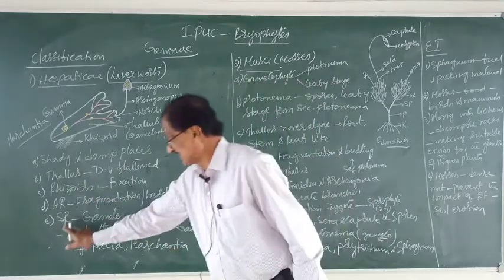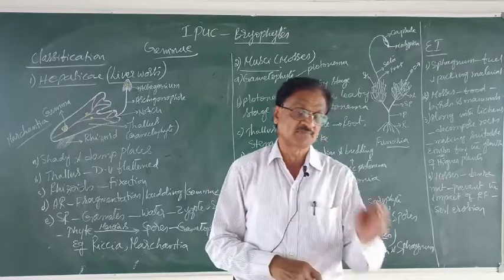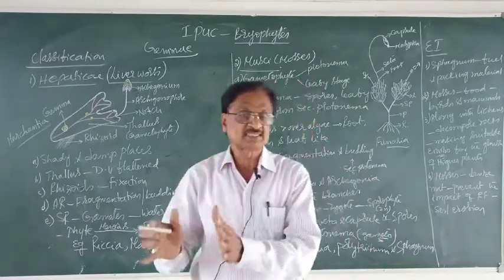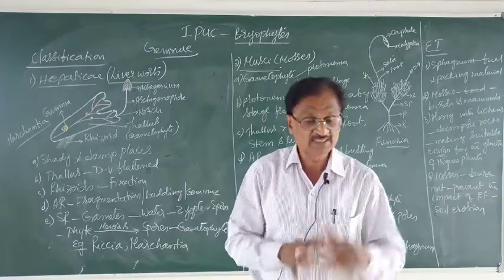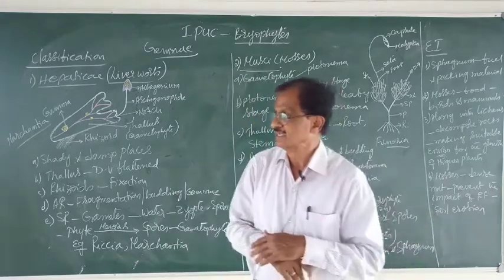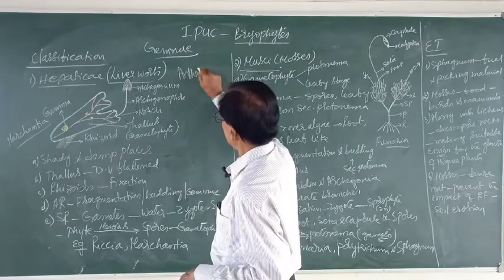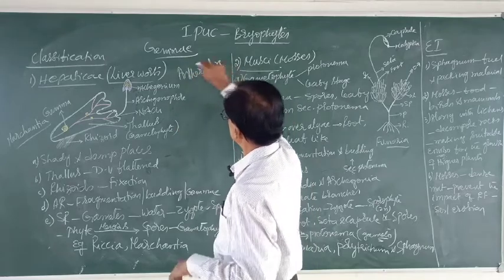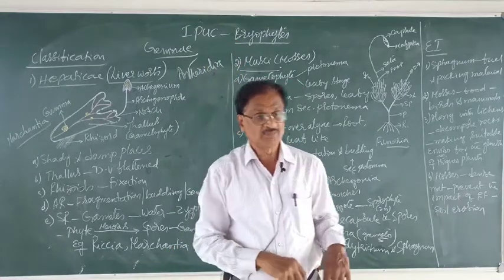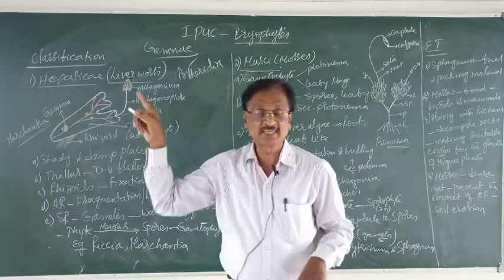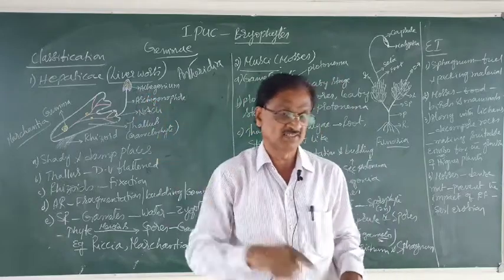Then the sexual reproduction occurs by the formation of gametes. Which are the sex organs in the bryophytes? As I told you earlier, the male sex organ is antheridia and the female sex organ is archegonia, or archegonium, that is singular.